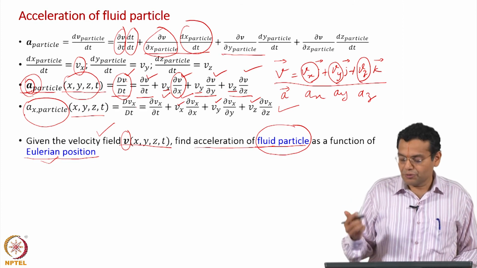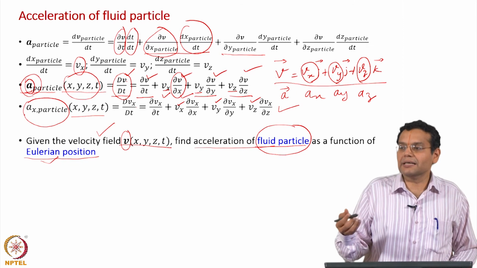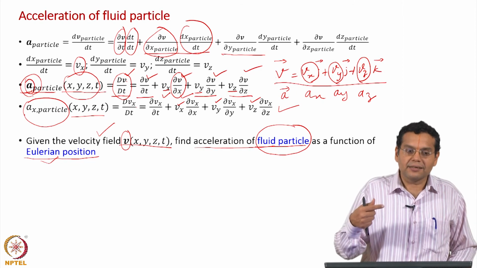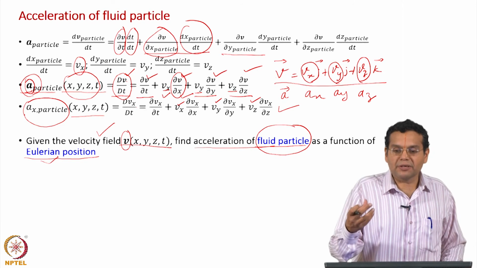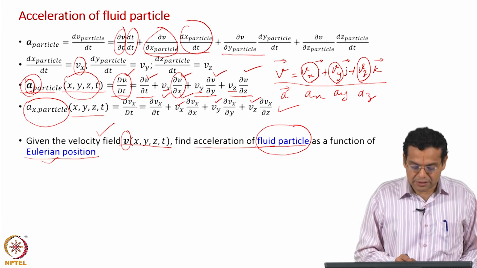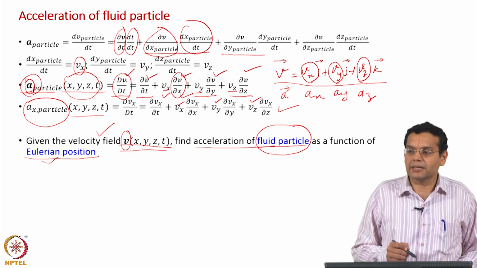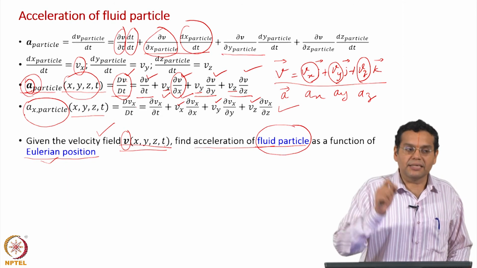So if you have velocity as a function of r naught and t, you can differentiate that and get the acceleration, but usually we do not have access to that information because that requires Lagrangian measurement. What we have access to is the velocity field information, but using that you are able to get the same meaning as a Lagrangian derivative. Okay.